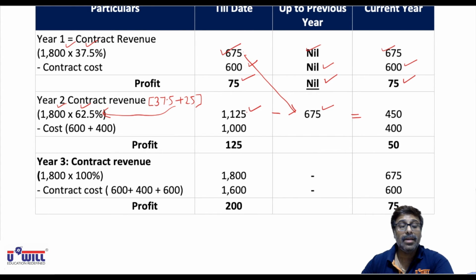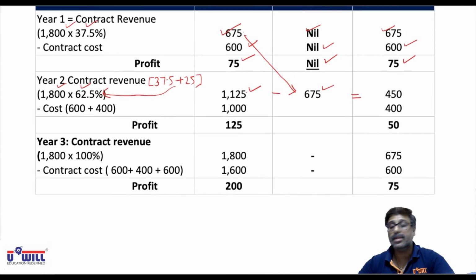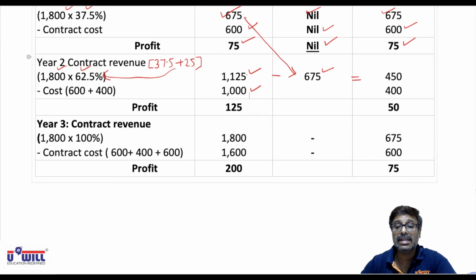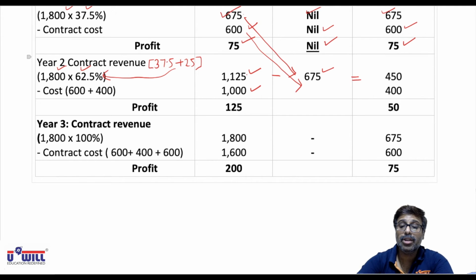Same way, cost 600 in the first year plus 400 in the second year, total cost of 1000 will be taken. From that, you'll minus this 600 of cost in the first year. So 1000 minus 600, what is the current year's amount? 400.